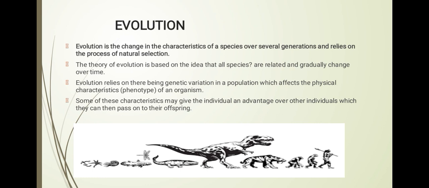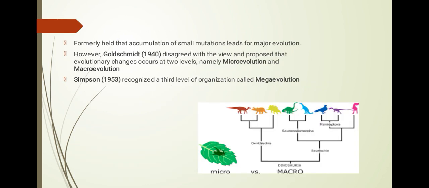Evolution is the change in the characteristics of a species over several generations and relies on the process of natural selection. The theory of evolution is based on the idea that all species are related and gradually change over time. Evolution relies on there being genetic variation in a population which affects the physical characteristics, or phenotype, of an organism. Some of these characteristics may give the individual an advantage over other individuals, which they can then pass on to their offspring.